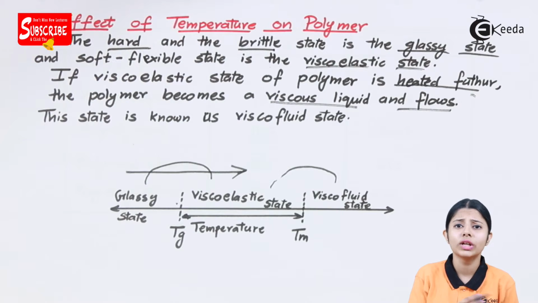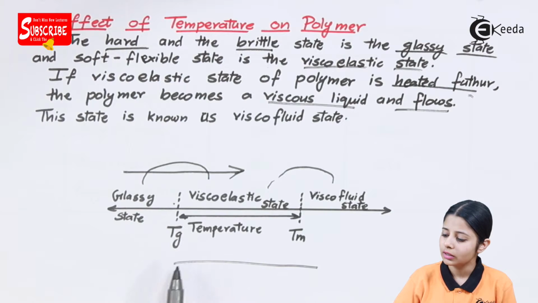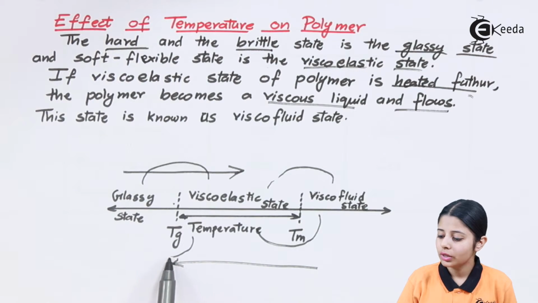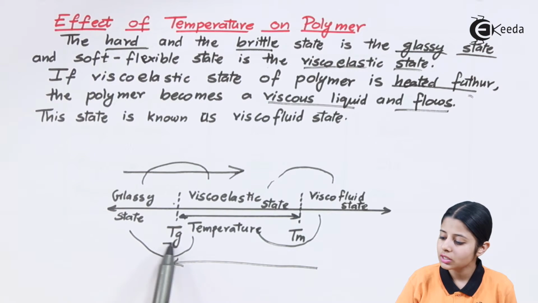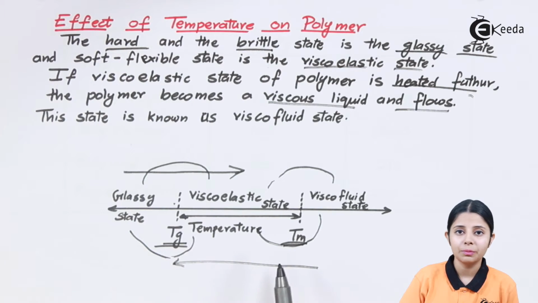Whenever you are removing heat, removal of heat will change from this end to this end. So what happens over here? When the viscoelastic state is further cooled down, it becomes my glassy state. Over here I have two temperatures. This is my Tg and my Tm. Both these temperatures are very important.